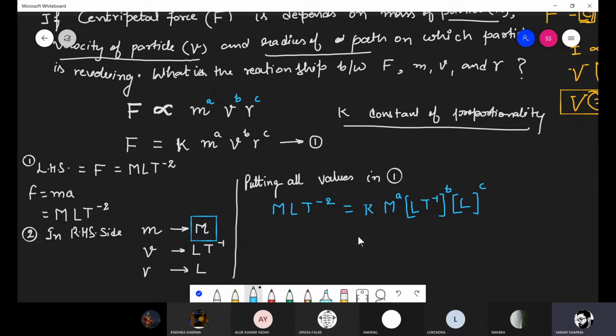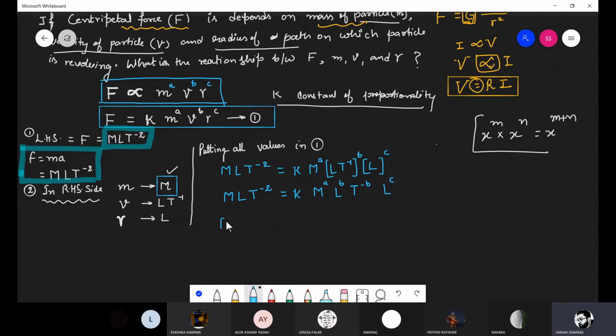ठीक है, अब इनकी रीशफलिंग कर लीजिए. ठीक है, this k is the constant M to the power a. This power b is for length as well as for time here. ठीक है, तो power I can distribute over the length as well as over the time also. So this is L to the power b and T to the power minus b, and here L to the power c. So it is LT minus 2.